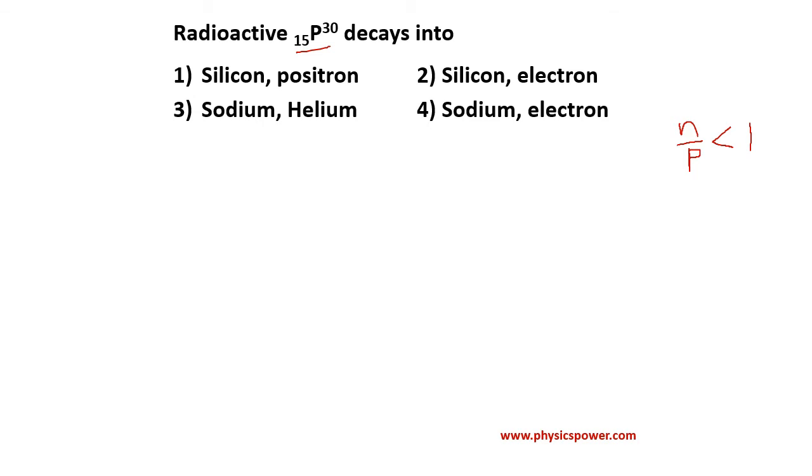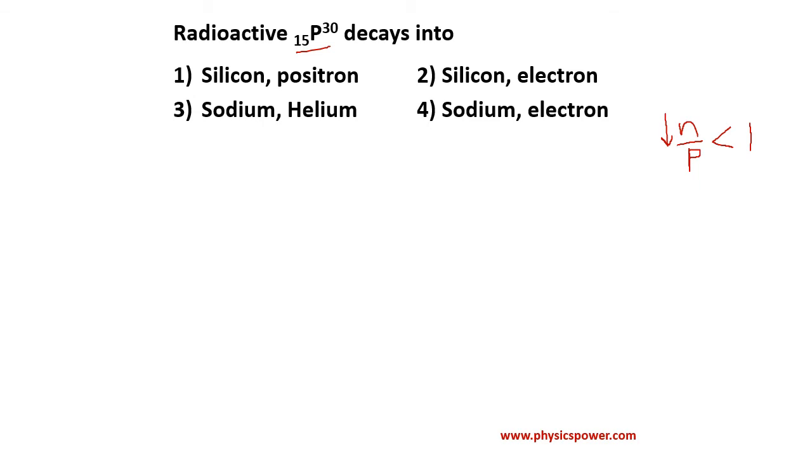If a neutron decays into a proton, then the neutron number decreases. Due to that the ratio will become much less than 1. So that is why the neutron cannot be converted into a proton. Then the proton number increases much more and the ratio becomes much less than 1. So stability decreases a lot.